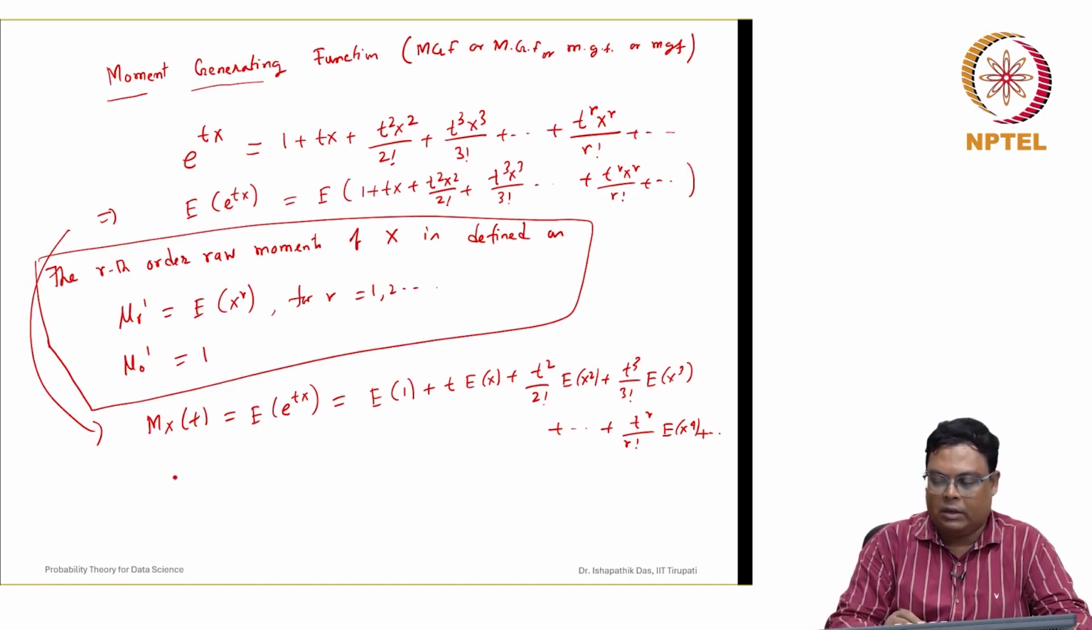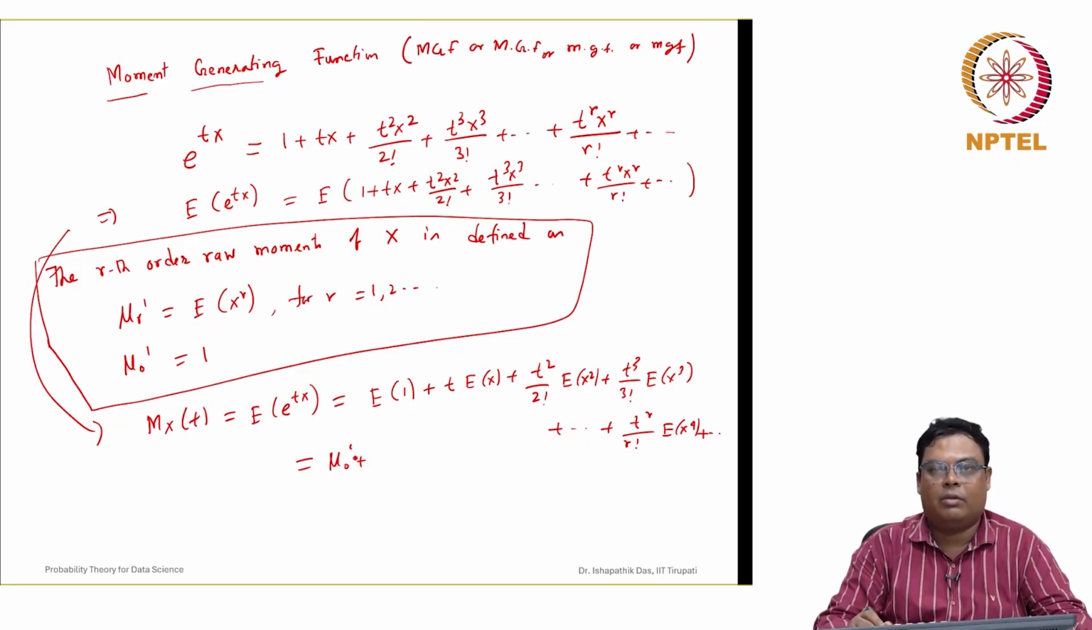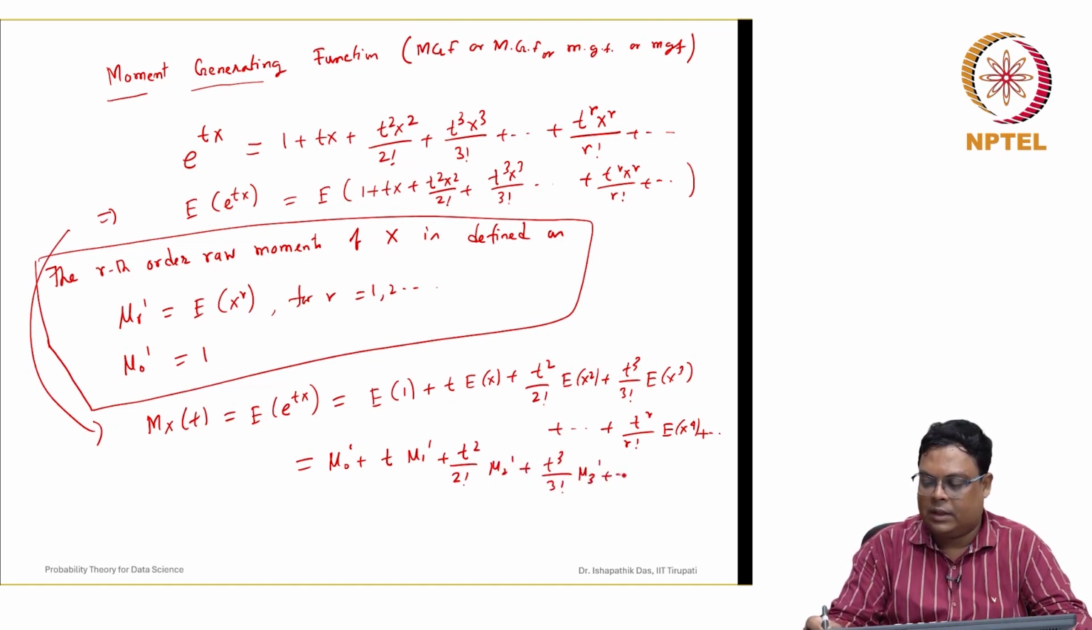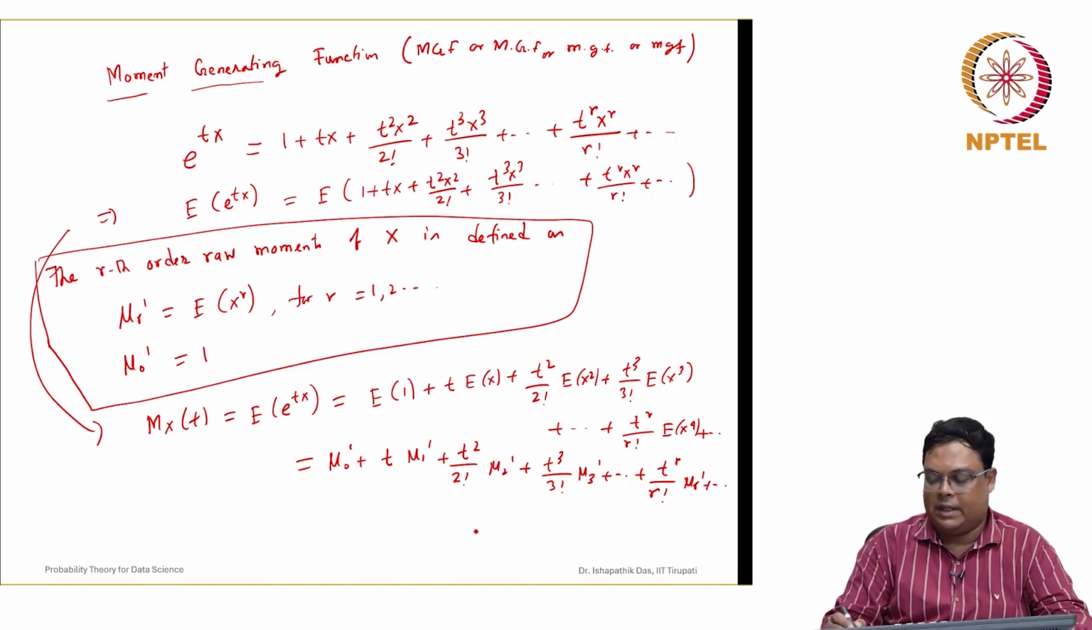Now, what is the right hand side? This is nothing but 1. So, 1 we can write as mu 0 dash, and this dash is not a derivative, it is just a notation only, as we discussed earlier also. So, plus t into mu 1 dash plus t squared by 2 factorial into mu 2 dash plus t cubed by 3 factorial into mu 3 dash plus t to the power r by r factorial mu r dash. Like this we can represent it.